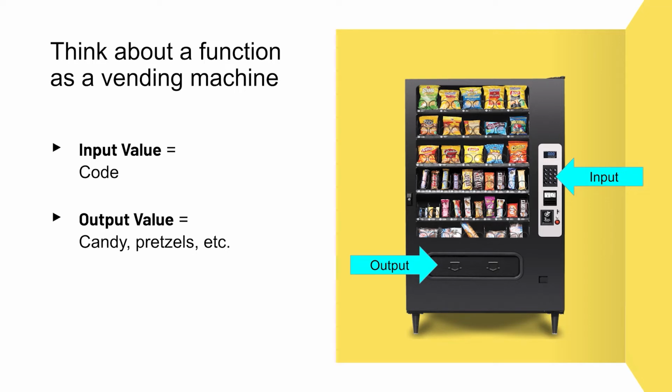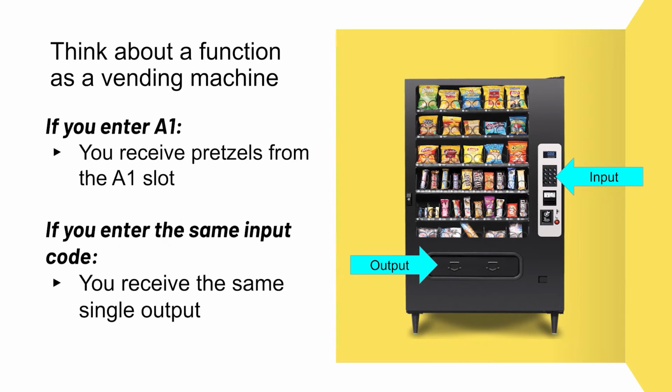On the vending machine, you enter an input value, the code you type in, that corresponds with the output that you want, the candy, pretzels, etc. If you enter A1, you will receive the pretzels from the A1 slot from the machine. If you enter the same input code the next time, it will give you the same single output. The machine will not give you more than one output per transaction. In other words, if you input A1, the machine will not give you the pretzels from A1 and the candy bar from A6, unless you're lucky.